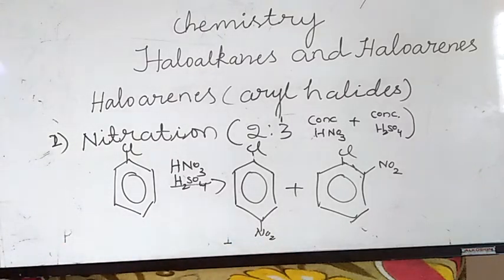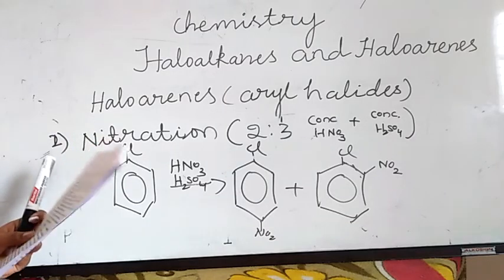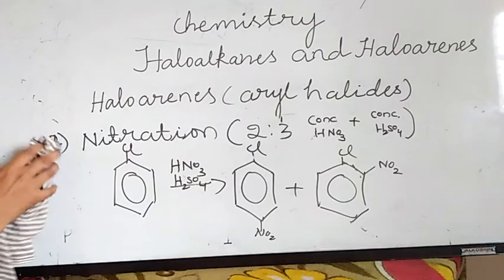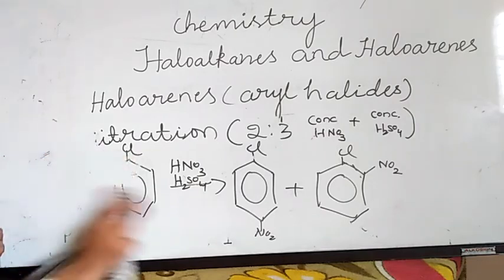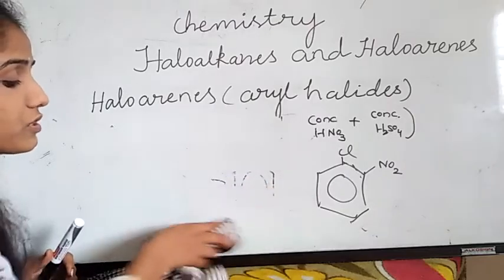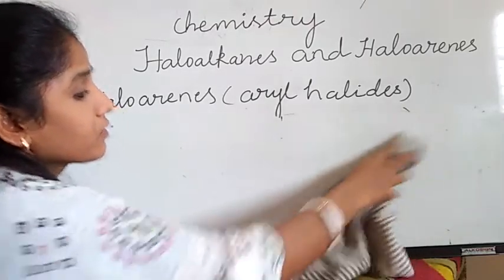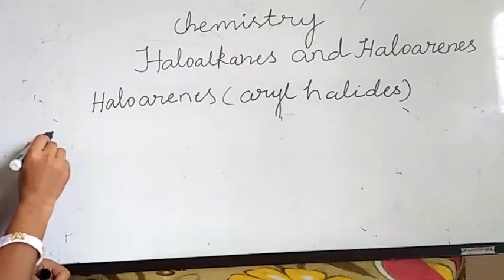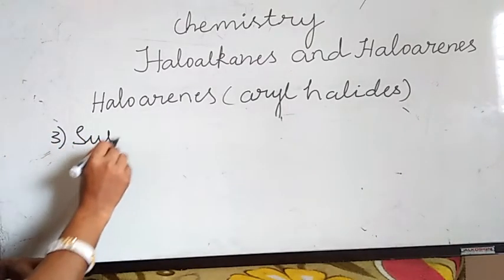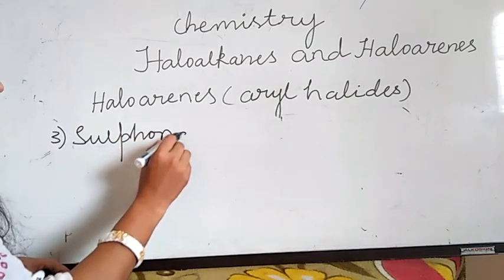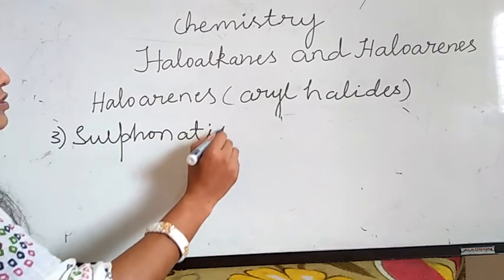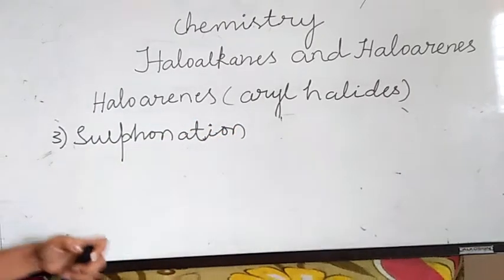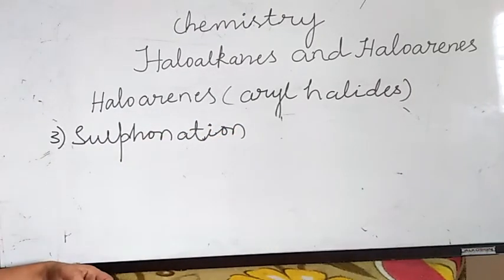So after chlorination and nitration, the third electrophilic substitution reaction is sulfonation. Sulfonation: you are going to add the SO3H group, the acid group, SO3H. Sulfonation is adding the SO3H group.